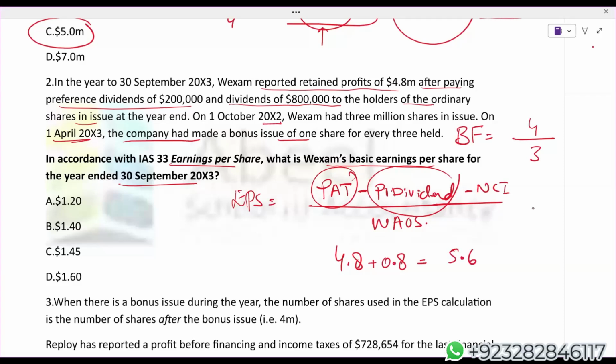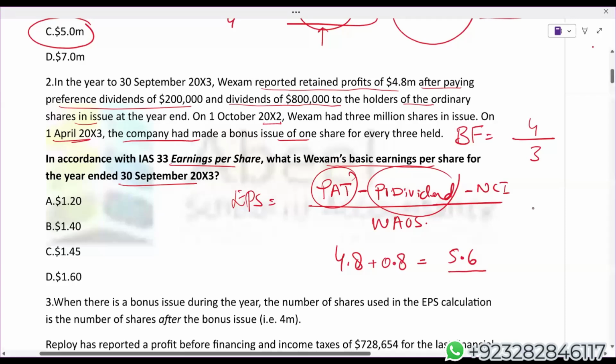There's no need to add back preference dividend because if you add back preference dividend, you will get profit after tax and then again you have to deduct the preference dividend. Why? While calculating EPS, logically we take profit after tax minus preference dividend. So this 5.6 is actually representing profit after tax minus preference dividend. Now simply divide by weighted average ordinary shares.